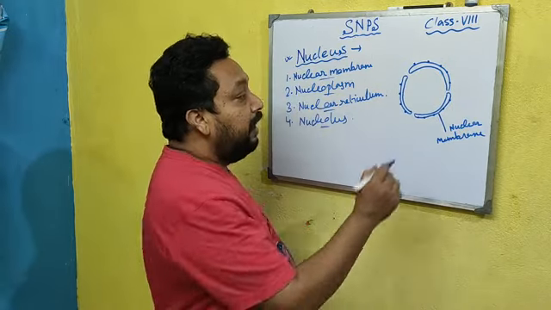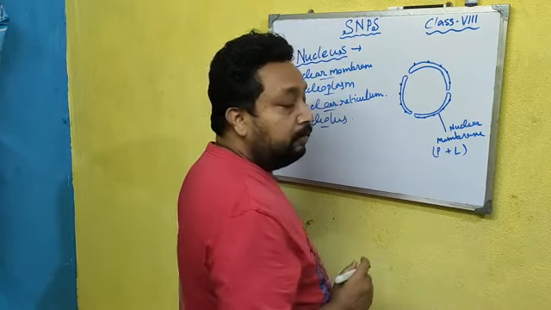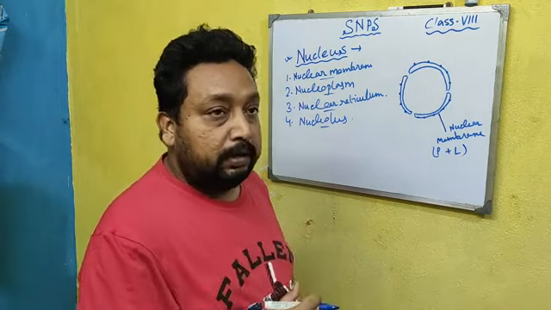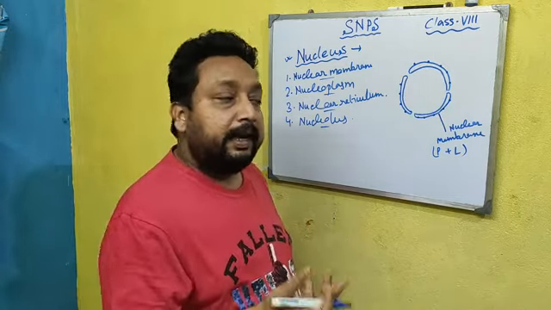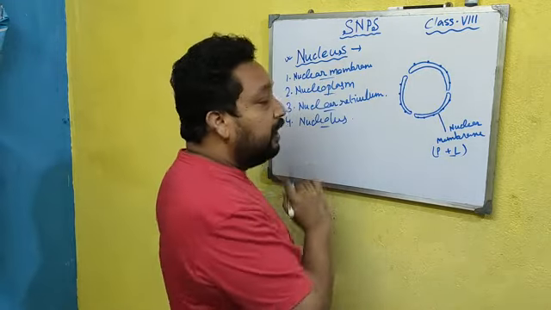Nuclear membrane is made up of protein and lipid. Always, membrane is made up of protein and lipid. You have seen it in the previous class, the structure of membrane. Any kind of membrane is made up of protein and lipid. So this is the first part, nuclear membrane.